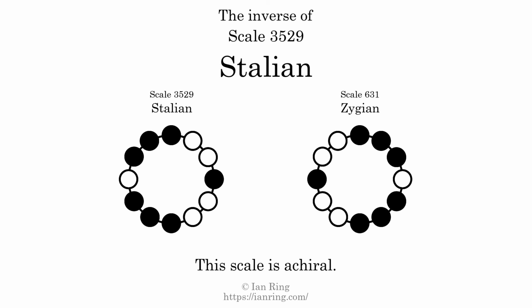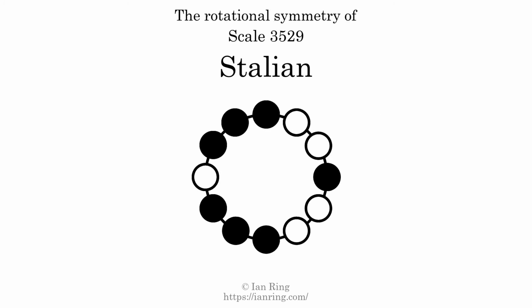The inverse of a scale is a mirror image. It is what you get when the sequence of intervals is reversed. The inverse of this scale is scale 631, also known as Ziegen. This scale is achiral, since it can transform into its own reflection by a rotational transformation. This scale has no rotational symmetry. For even more detail about this scale, visit